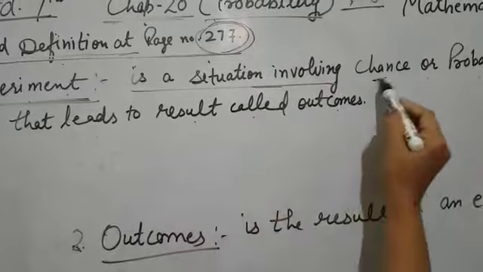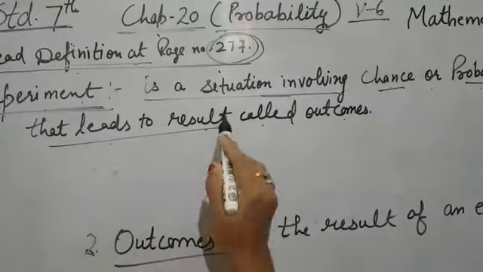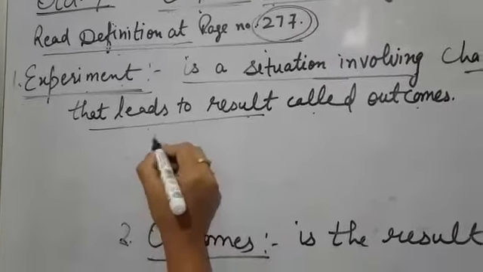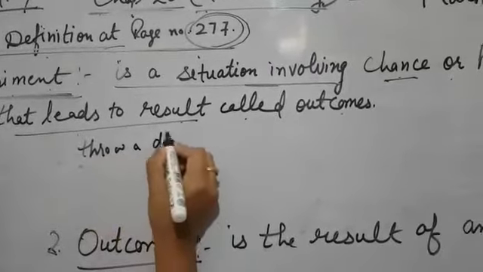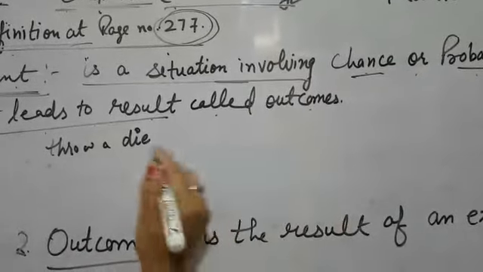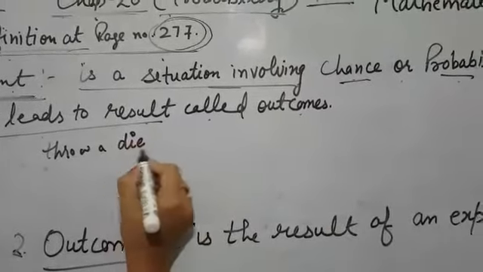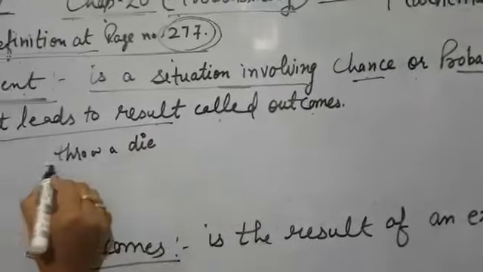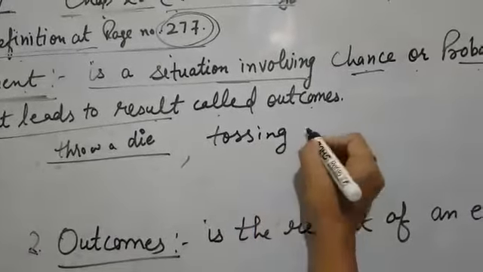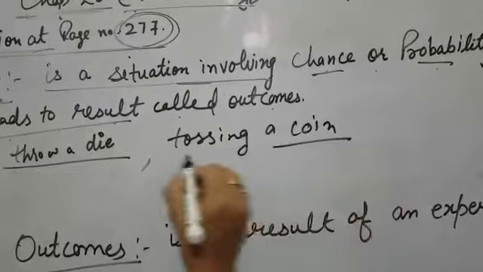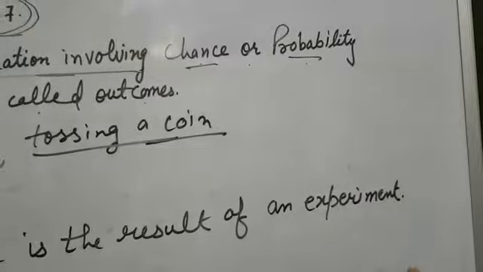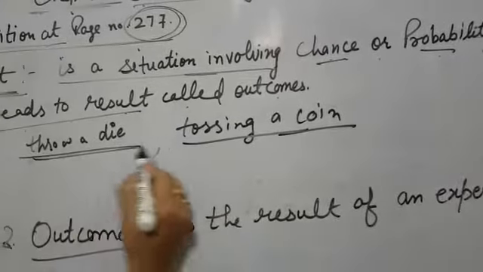A situation involving chance and probability that leads to a result, like we throw a coin, we throw a dice. When we throw a die, what is a die? In the indoor game Ludo, that small cubical shape is called a dice or die. Throwing a die is an experiment. Tossing a coin is also an experiment. Picking a ball is an experiment. Selecting a card from a well shuffled deck of cards is an experiment. So these are the experiments.